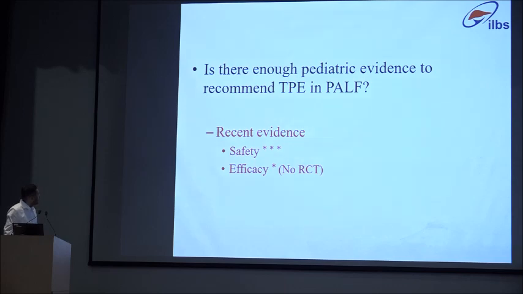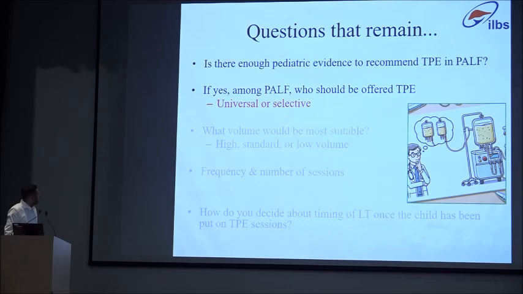So, on the basis of recent evidence that is coming up in pediatric acute liver failure from our center as well as from other centers, safety is very well established, efficacy possibly yes, but we need RCTs before we can say it more firmly. Now, the next most important question in my mind is, if we have to offer TPE, how do we offer, to which patient do we offer TPE?